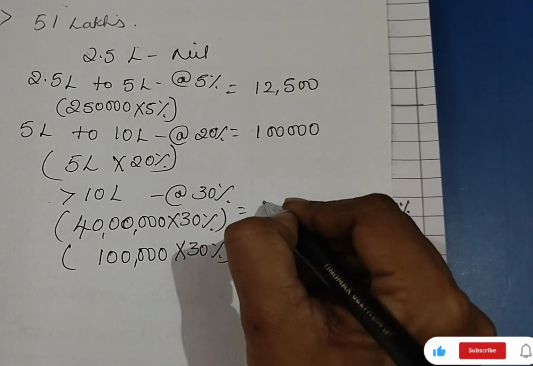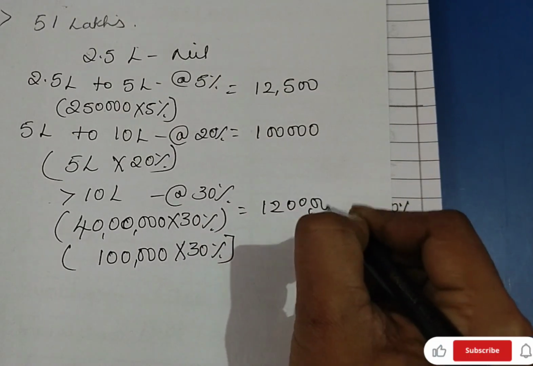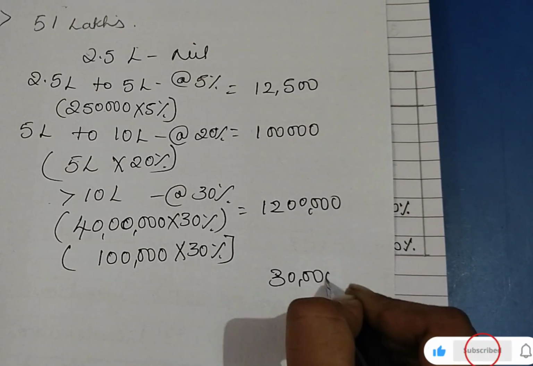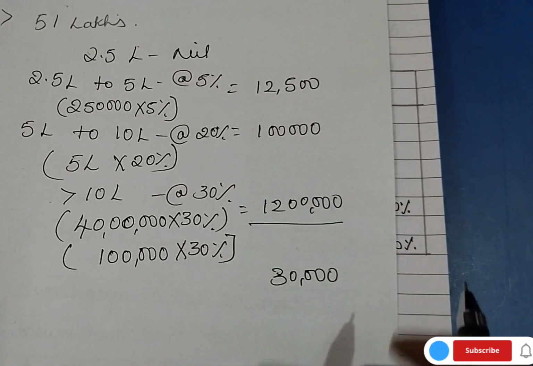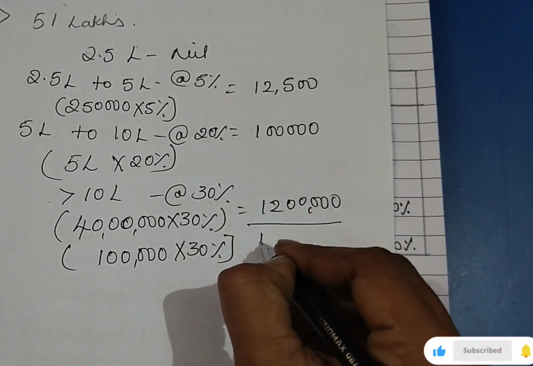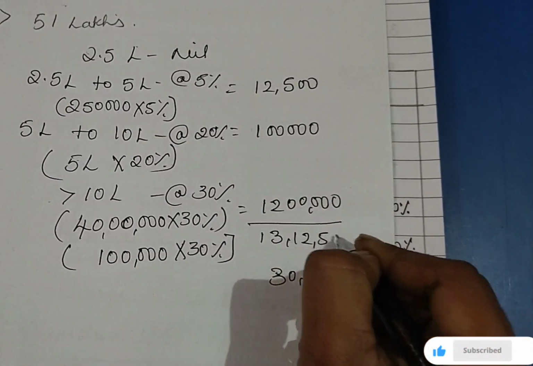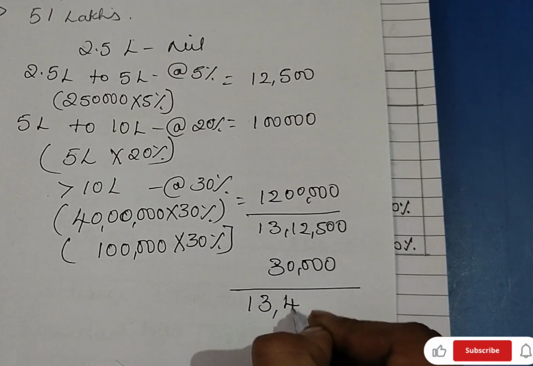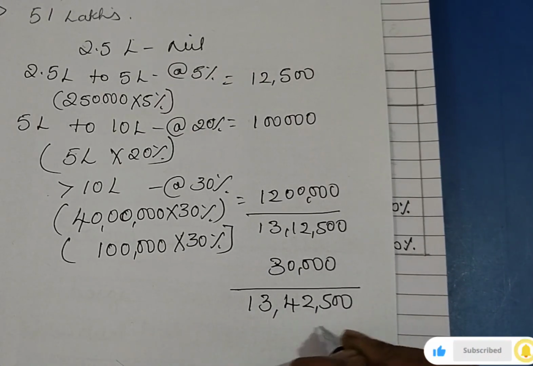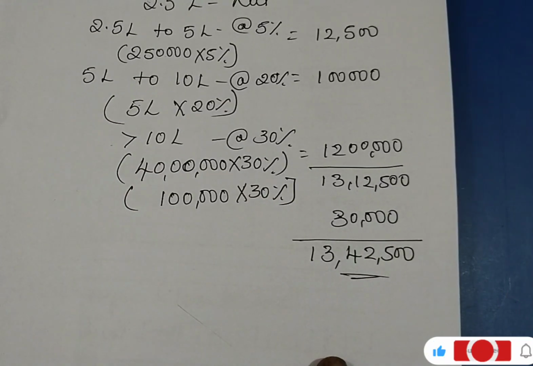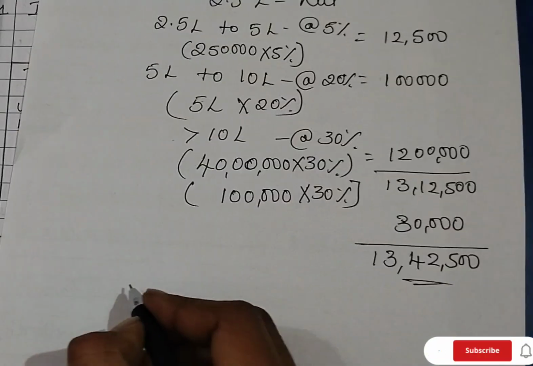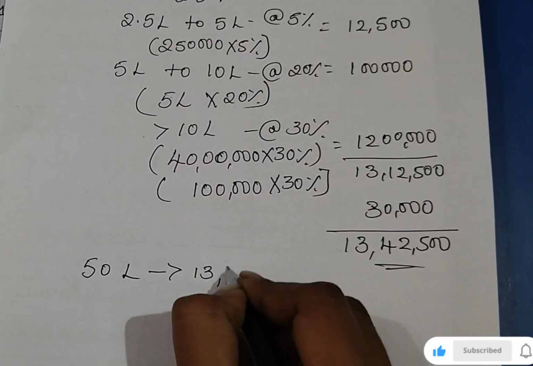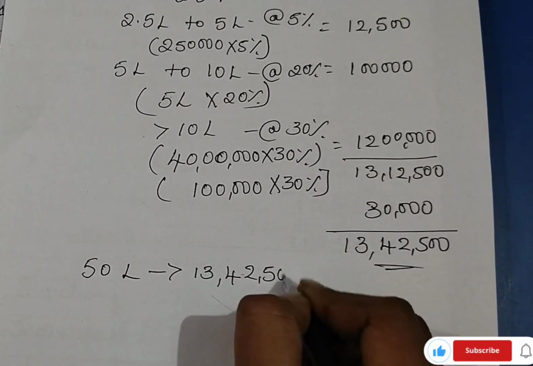Okay, so it is 12 lakh, and this amount I will write here, that is 30,000. Now if we total these three, we will get 13 lakh 12,500, and if we add this 30,000 we'll get 13 lakh 42,500, right? Now we have calculated the taxable amount. Now for 50 lakh, the tax is 13 lakh 42,500.